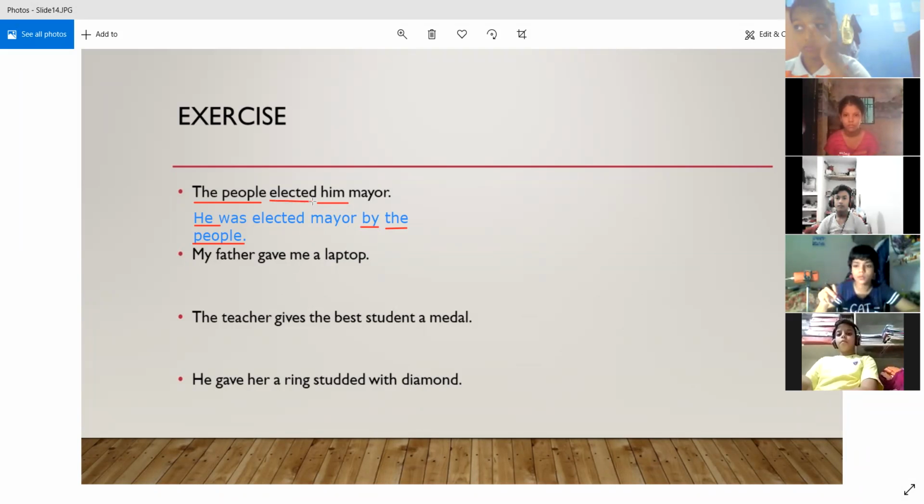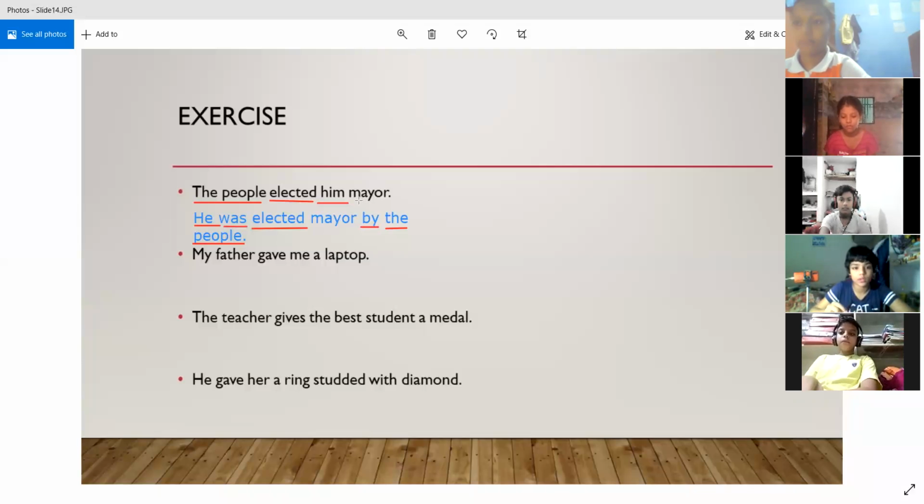And the third form of the verb elected is elected only, right? Because the first form is elect, the second form is elected, and then the third form is also elected. So the third form of the verb has been used, and because the sentence is in the simple past, the correct form of the be verb is was over here, right? So we have placed the correct form of the be verb also. So he was elected mayor by the people.